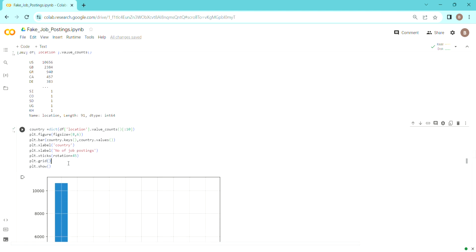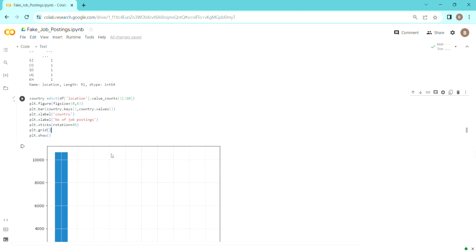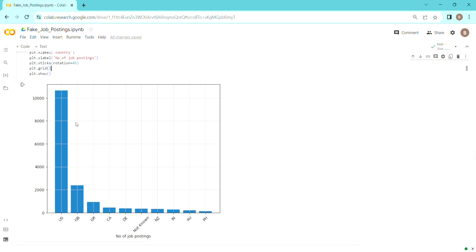Now we have initialized a dictionary because we want to see this in a visualized way, and we want to see the top 10 countries where we are getting the highest number of job postings from. Doing this we have seen that US, Great Britain, Germany are the top three, and these are the top 10 countries in total. Also, for a lot of job postings they have not mentioned the location of the job.